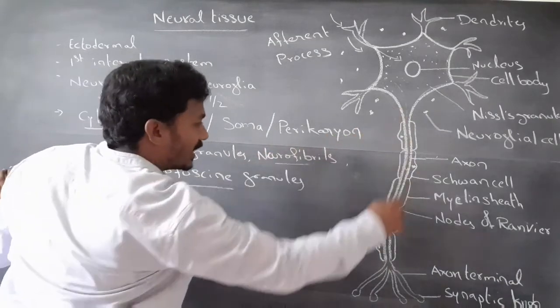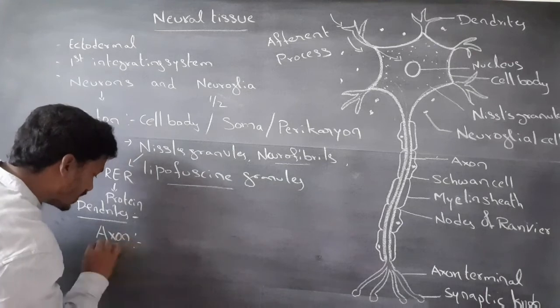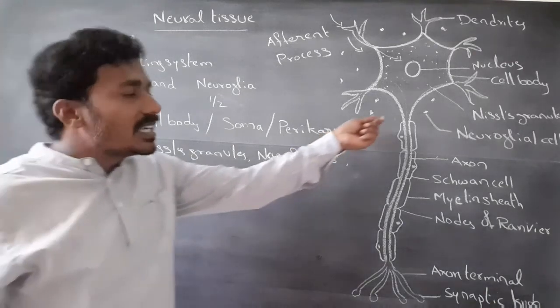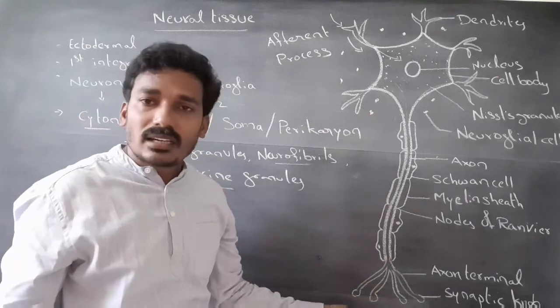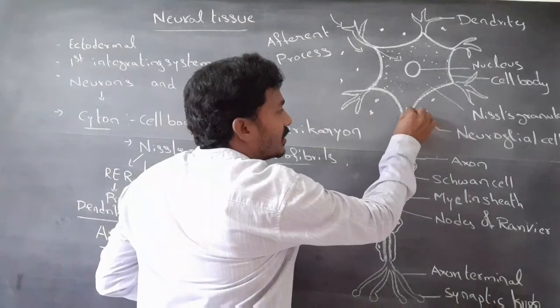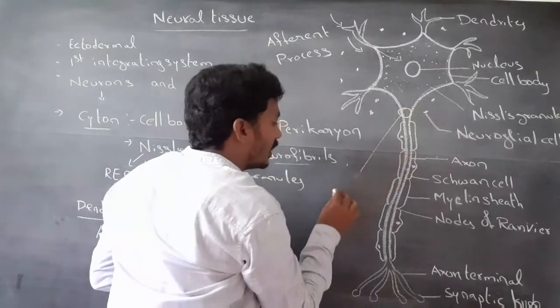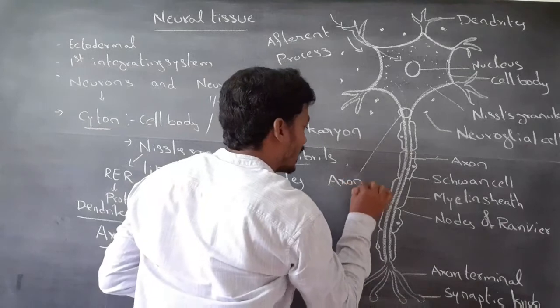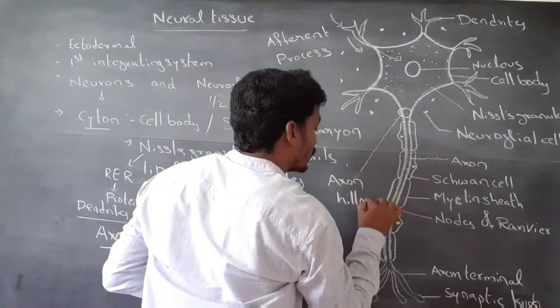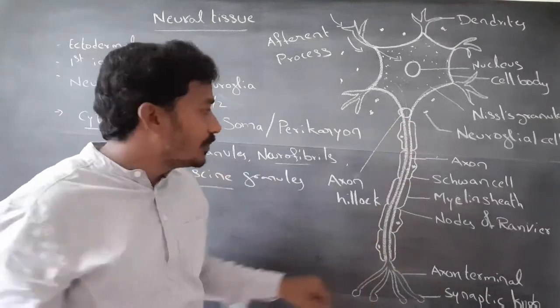Next, axon. Axon is a single long process. Axon originates from the axon hillock.